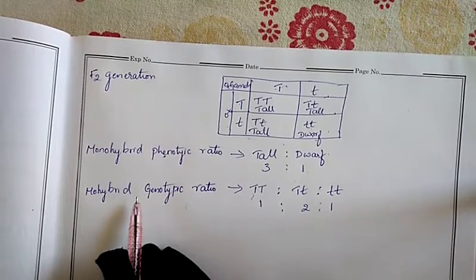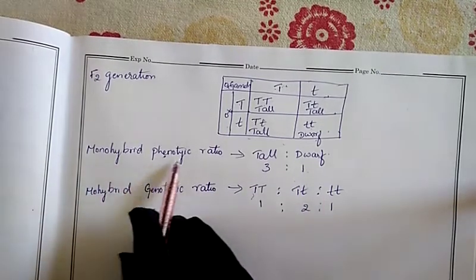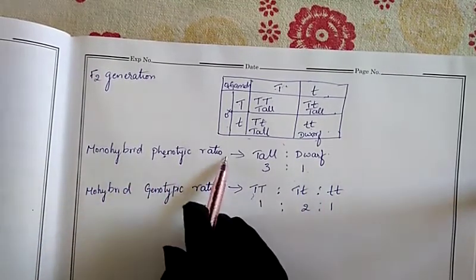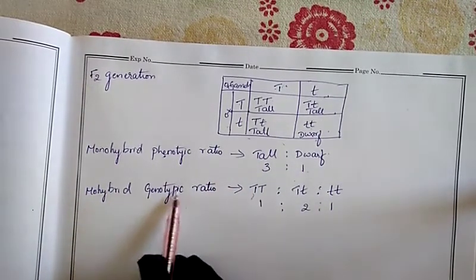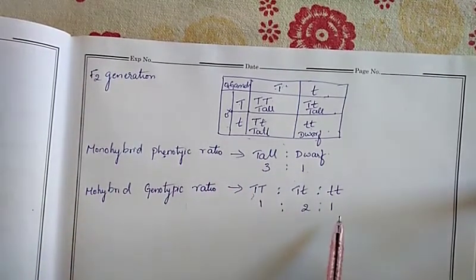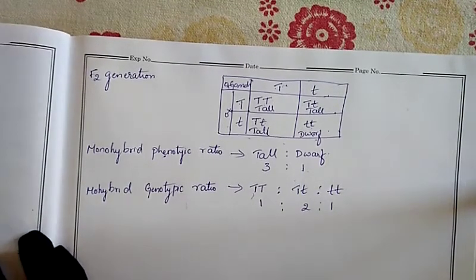So in your exam they may ask you this important question, 100%. If you write all these things, then only you will get the 5 marks. 100% compulsorily you have to practice this one. So what is the monohybrid phenotypic ratio? 3:1, so tall and dwarf. What is the monohybrid genotypic ratio? 1:2:1. So this is the monohybrid genotypic ratio.